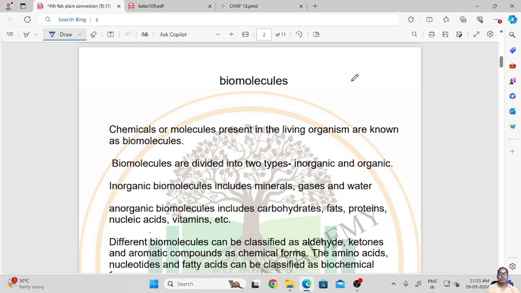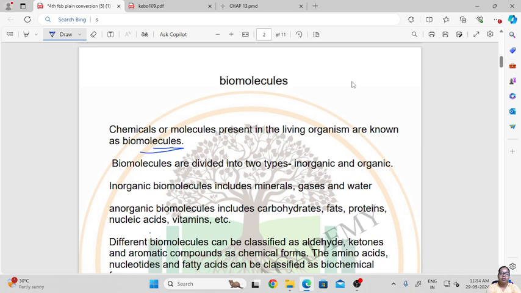So biomolecules. Biomolecules are basically chemicals or molecules present in living organisms. They are chemicals which are present in our body or which are taken in by our body through the food that we eat.